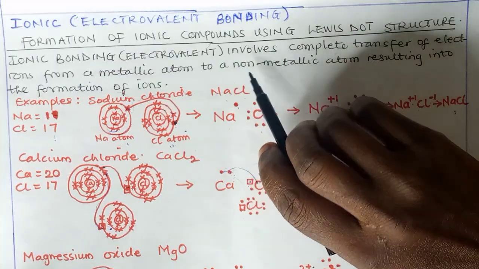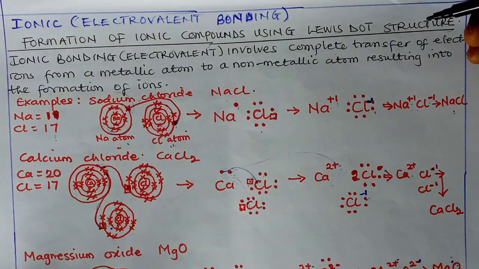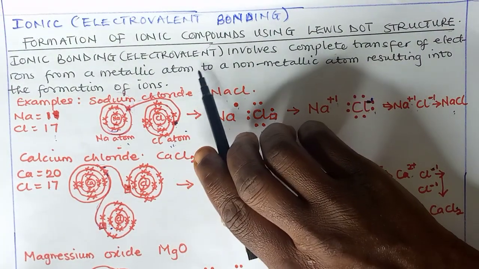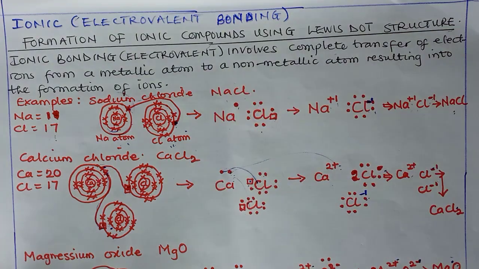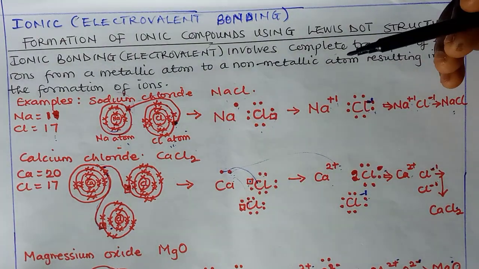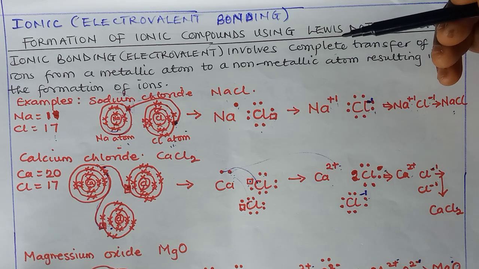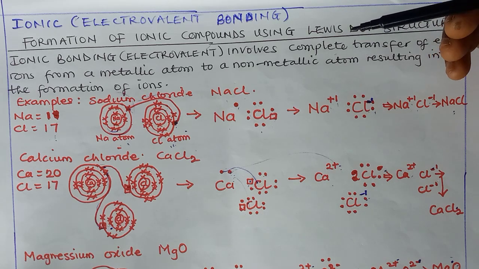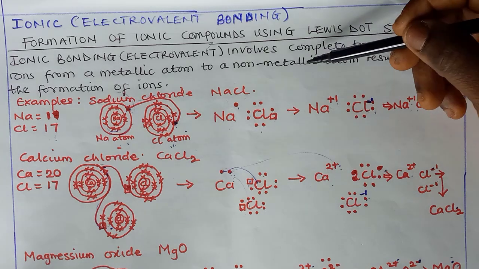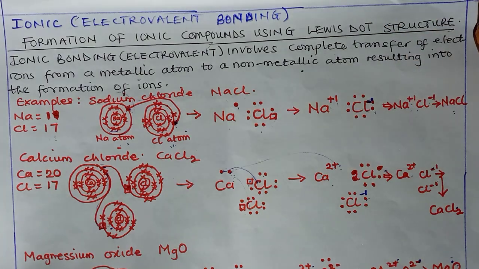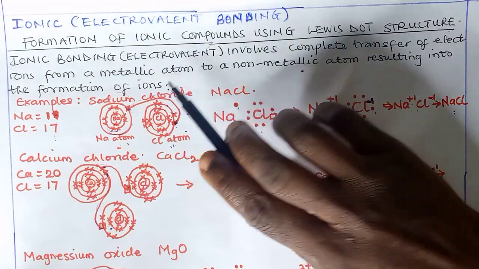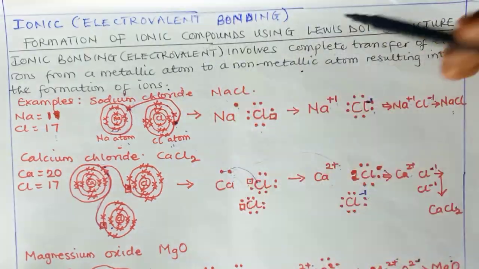The first one here is the formation of an ionic compound, and we're going to be using the Lewis dot structure to explain this. In ionic bonding, which is also known as electrovalent bonding, there is complete transfer of electrons, and this is usually from a metallic atom, that's an electropositive element, to a non-metallic atom, which is an electronegative element, which results in the formation of ions, and that's why we call it ionic bonding.